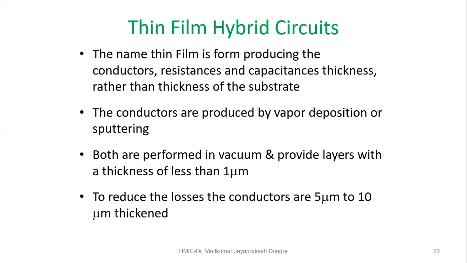So here, what does thin film mean? It is specified here: it is not the thickness of the substrate, it is the thickness of the conductor, or the component, resistor or capacitor, when you integrate and fabricate it. That thickness may be 1 micrometer, or if you want to reduce the losses with low loss conductors, it can be increased up to 5 to 10 micrometers. So this is the thin film, the category of thin film hybrid circuit.